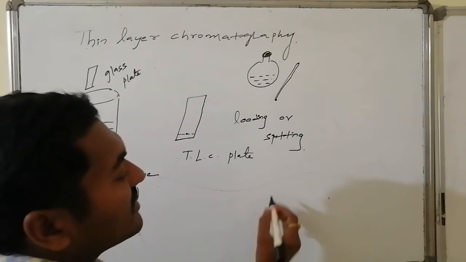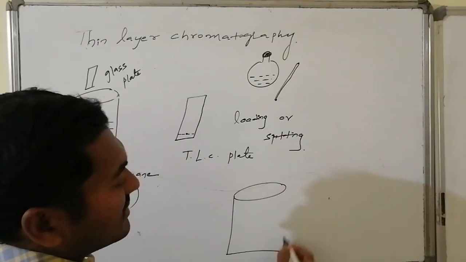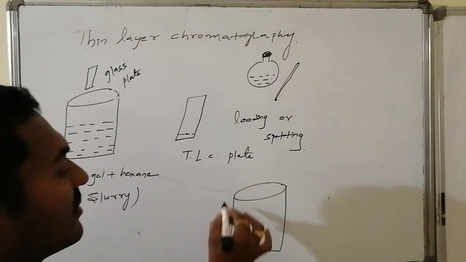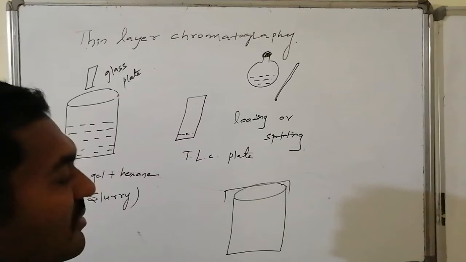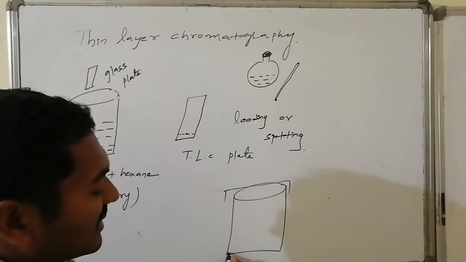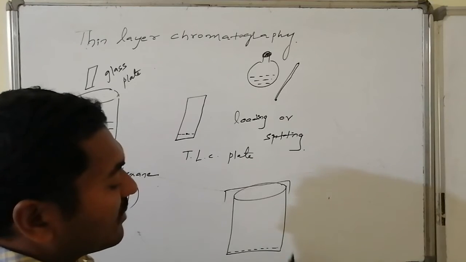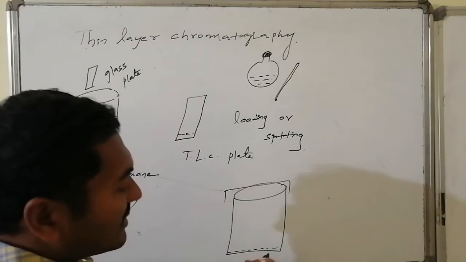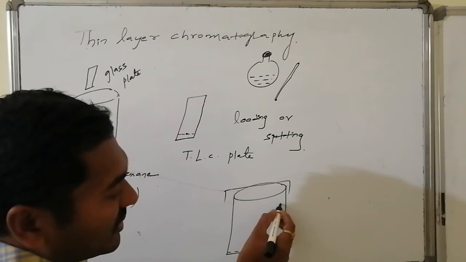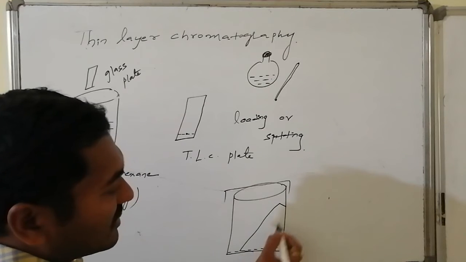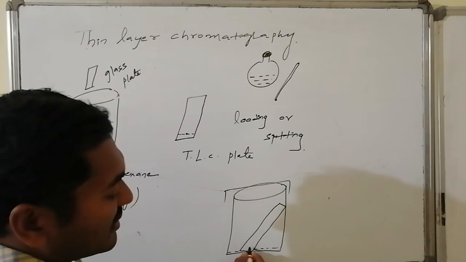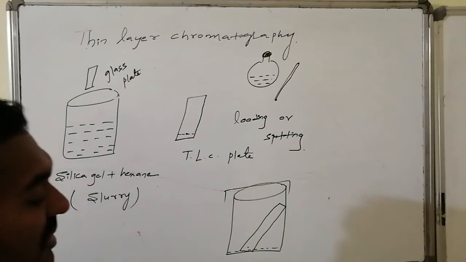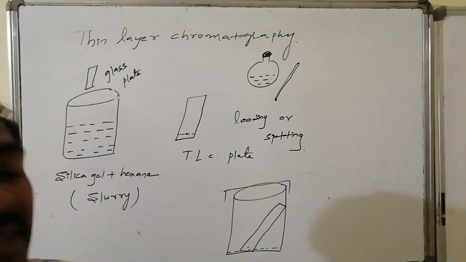The TLC chamber is a glass, transparent system which can be covered with cardboard, or otherwise has a proper seal and a uniform base, where we can keep the solvent. It can be a round, spherical one. In this TLC chamber we keep our TLC plate which is spotted with the material. Here the spotting is there. The plate is kept in the chamber, and the chamber is loaded with the proper solvent.